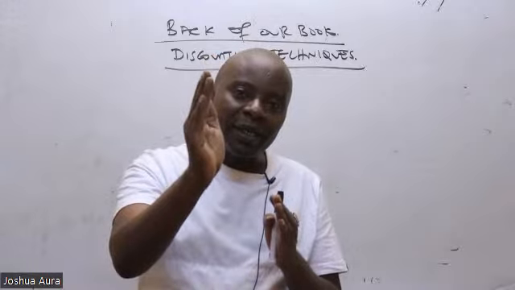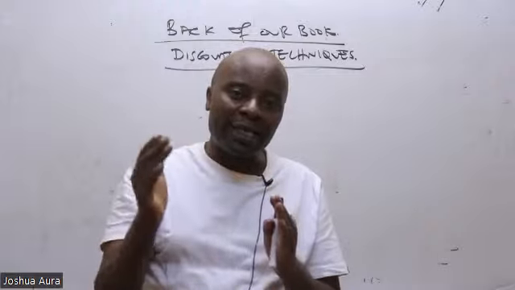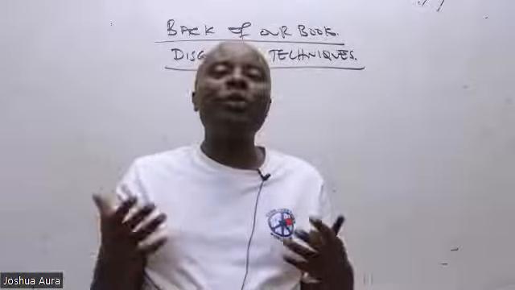Ladies and gentlemen, listen to me very well, and I'm so happy because I'm now seeing the numbers are increasing. There is what we call time value of money.